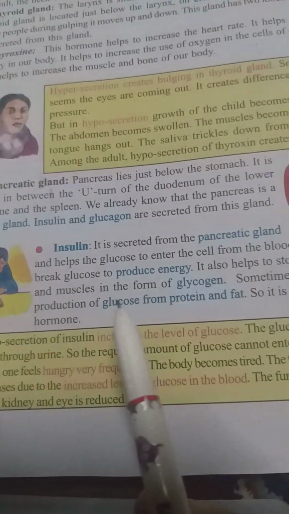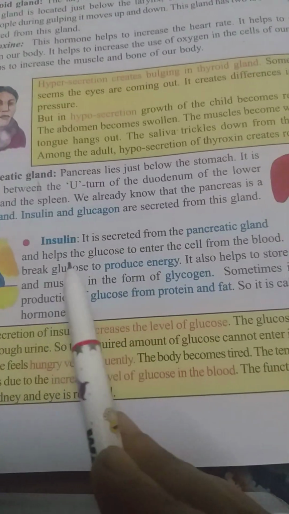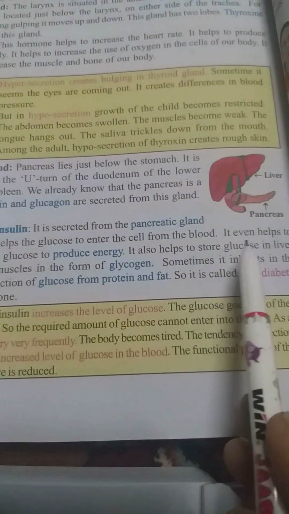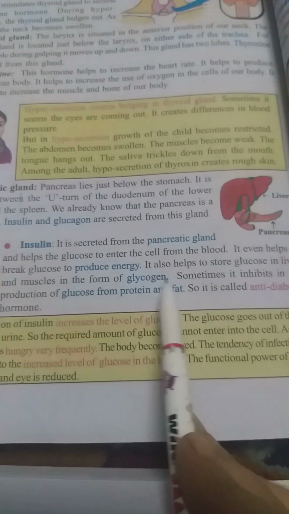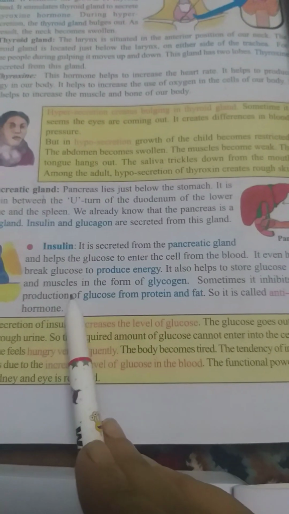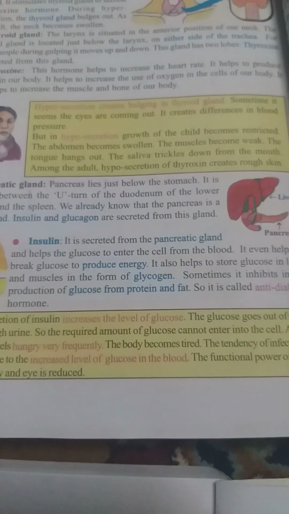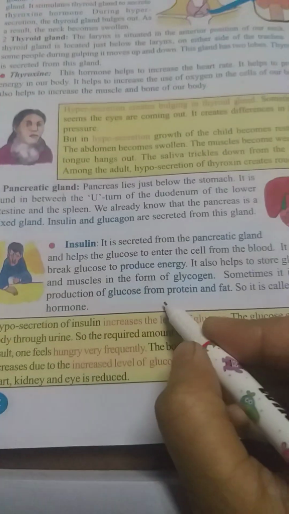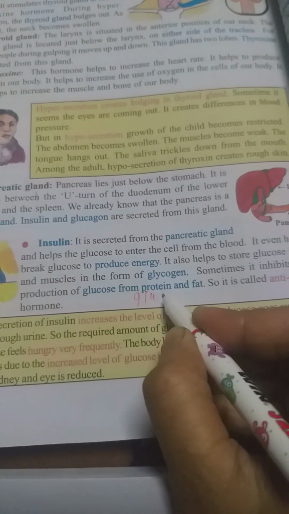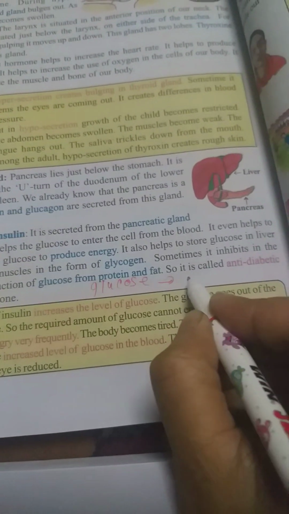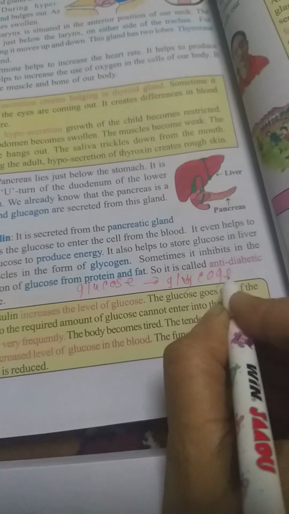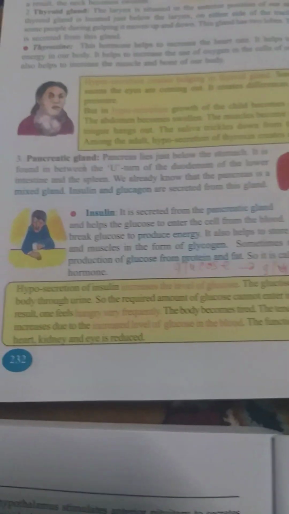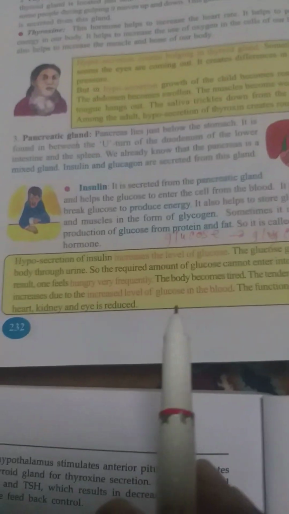The main function of insulin is that it helps glucose enter the cell from the blood. It helps break down glucose to produce energy. It also helps store glucose in the liver and muscle in the form of glycogen. So the main function of insulin is to convert blood glucose to glycogen, which helps maintain the blood sugar level.